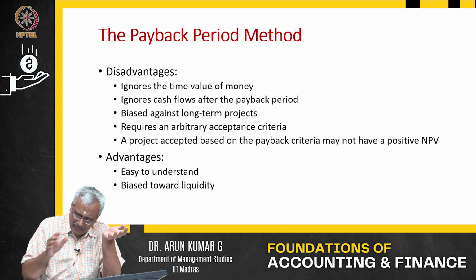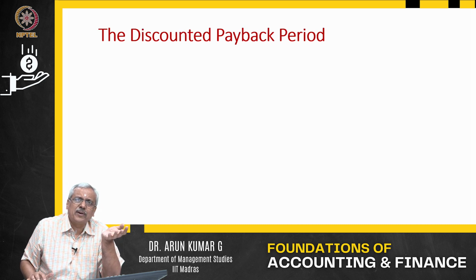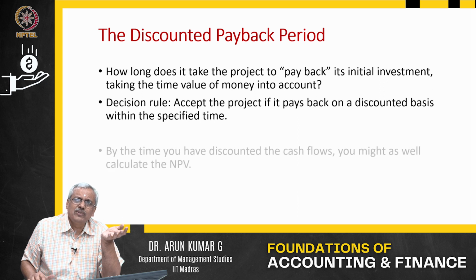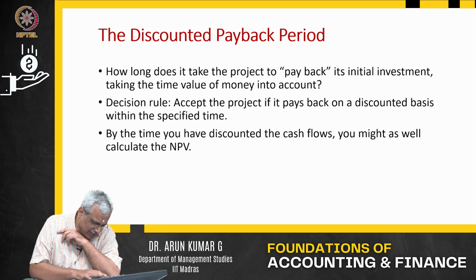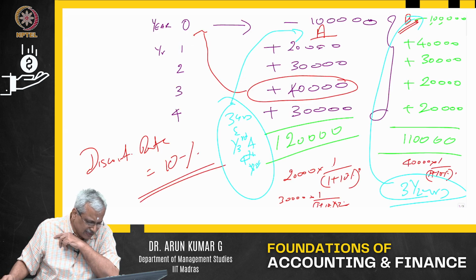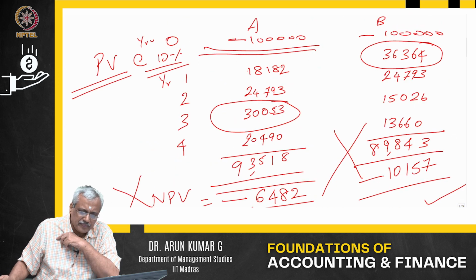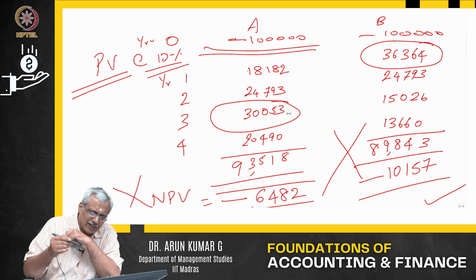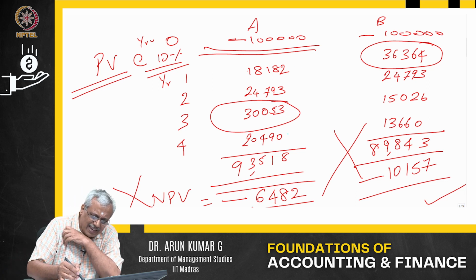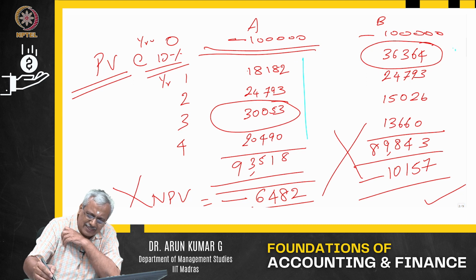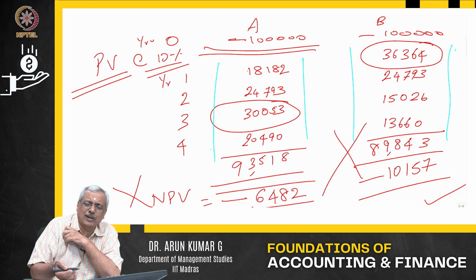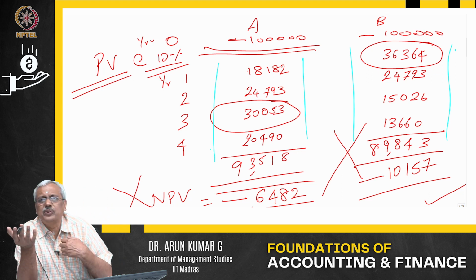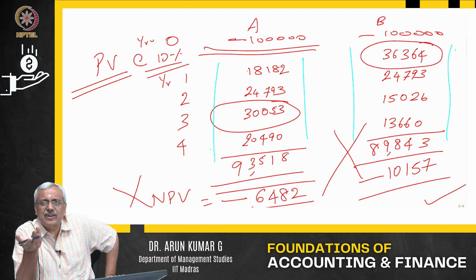So what happens? Next stage, they say that I will use the discounted payback period. So what did we do in this particular case? In the second sheet, I discounted it. Once I discount it, I will ask at what stage I am going to get this 1 lakh, whether this is going to give me the 1 lakh faster or this is. Unfortunately, in this particular example, none of it gives you that money.